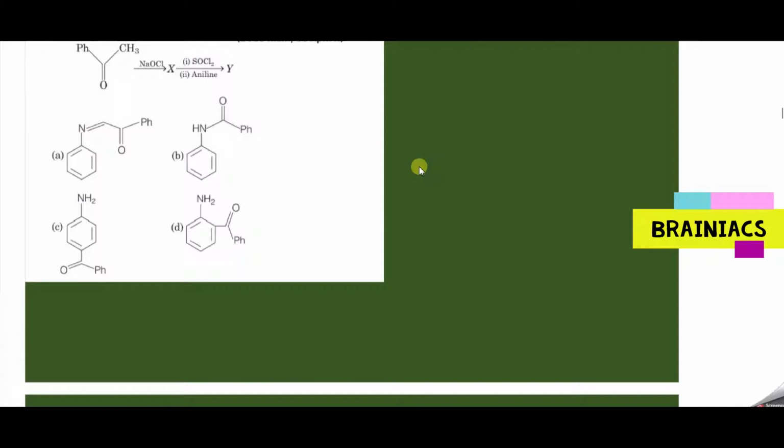The major product Y in the following reaction is? It's also okay. Good question. So you have a benzene ring, like this. Then this is connected to a carbonyl group like this, and that is connected to a CH3 group like this.